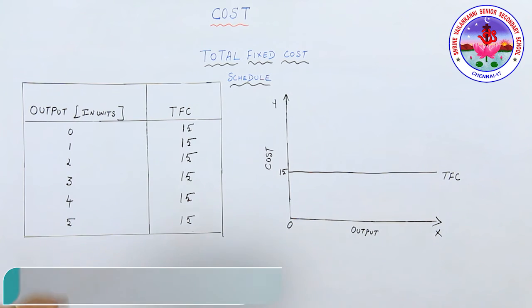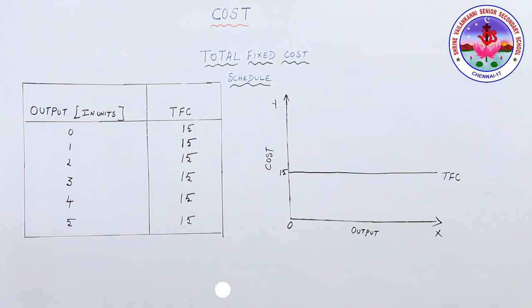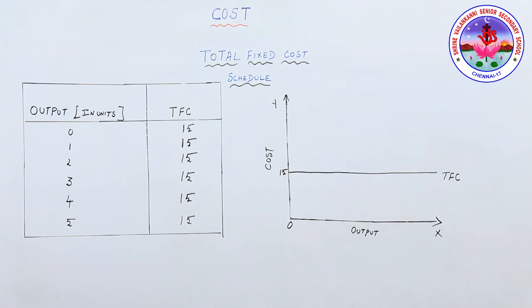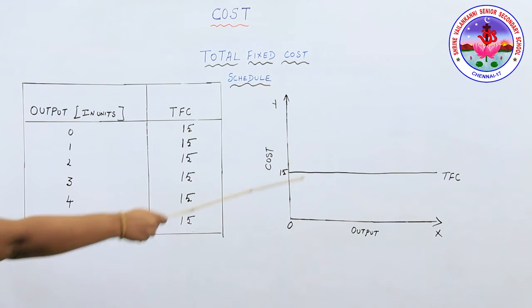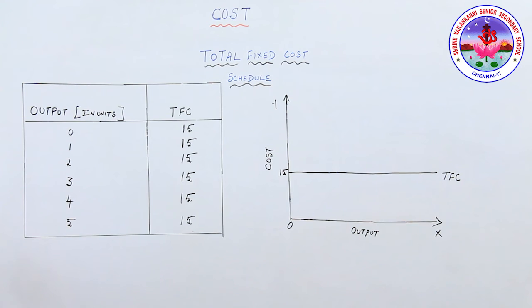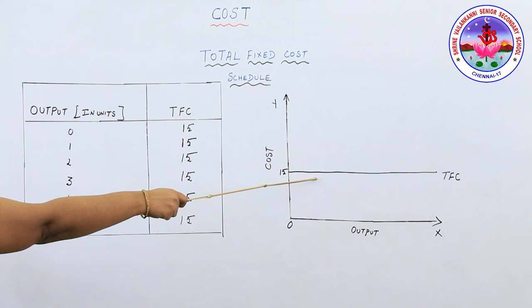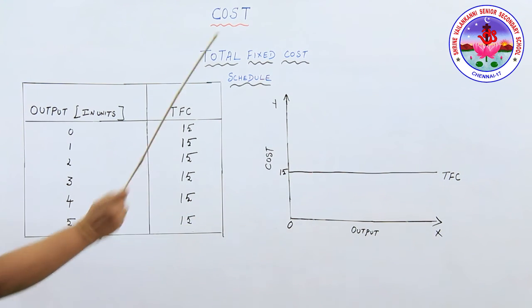And then it is a horizontal straight line parallel to the X-axis, which shows that fixed cost is constant at all levels of output.